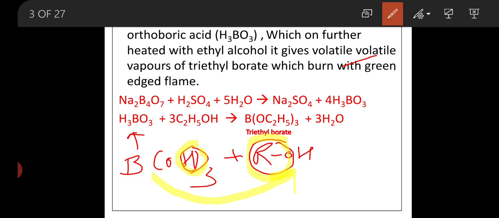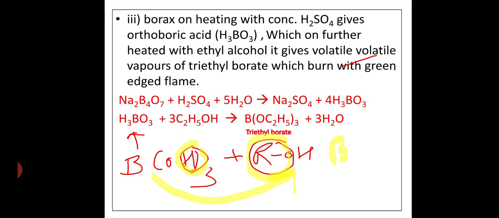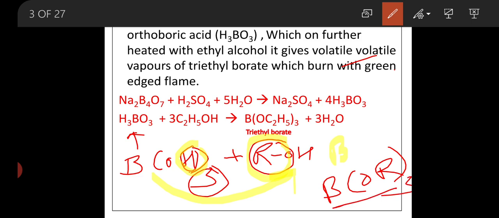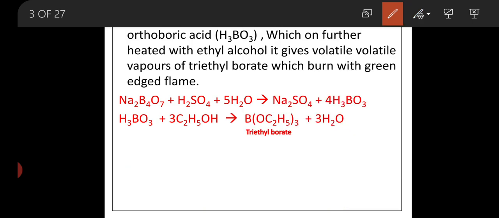orthoborate combines with alkoxy to form a compound known as trialkyl borate, B(OR)3. There is B(OR) with valency three in this form, which is simply called trialkyl borate.